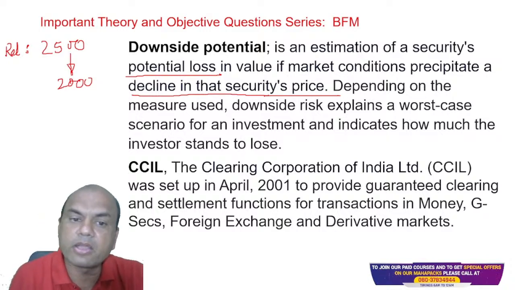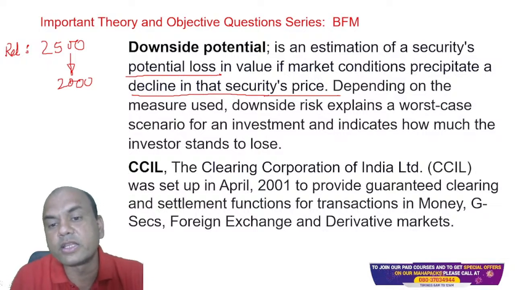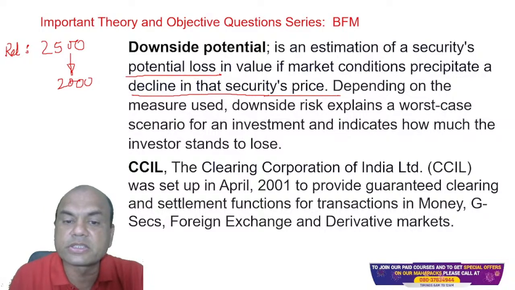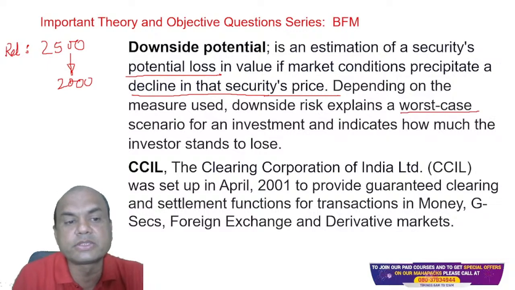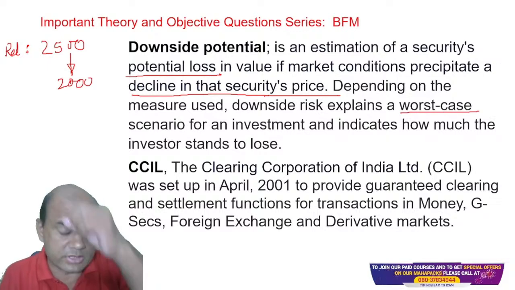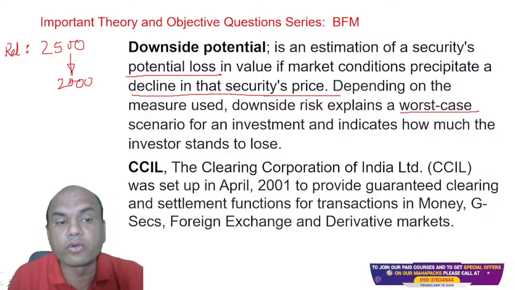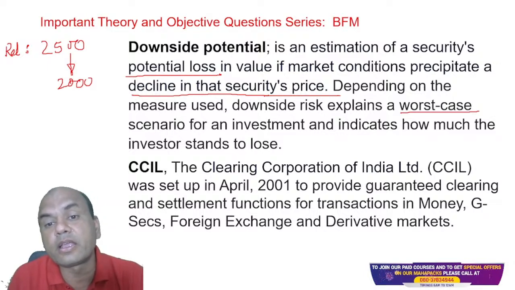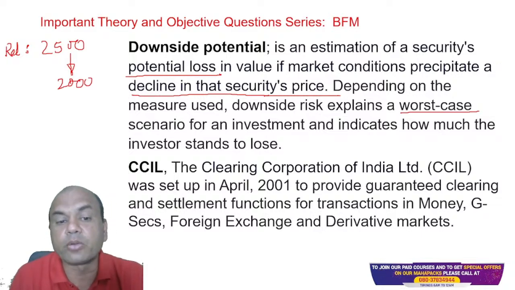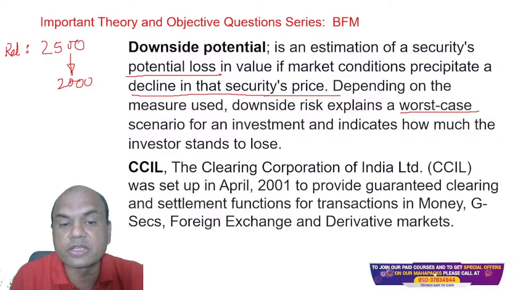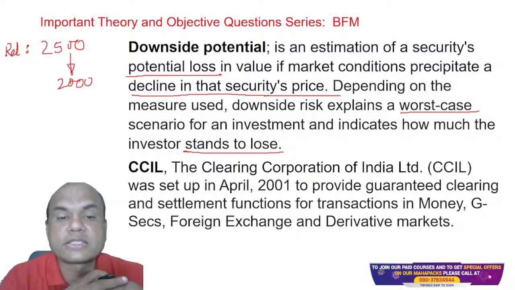Depending on the measures used, downside risk explains a worst case scenario for an investment and indicates how much the investor stands to lose. So worst case scenario means what is the lowest level this stock or this bond can go down to. The worst case scenario is always taken into account by any company whenever you're doing a conservative investment. It indicates how much the investor will lose if the Reliance share goes down.